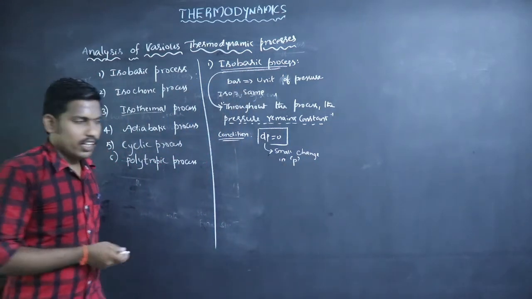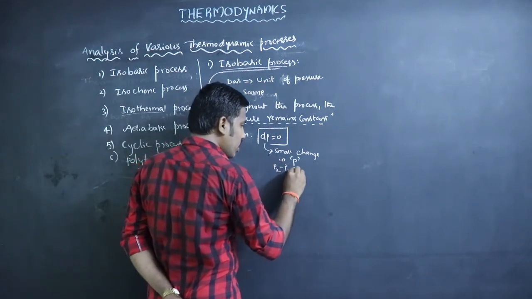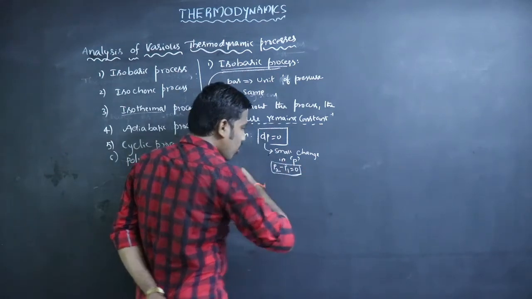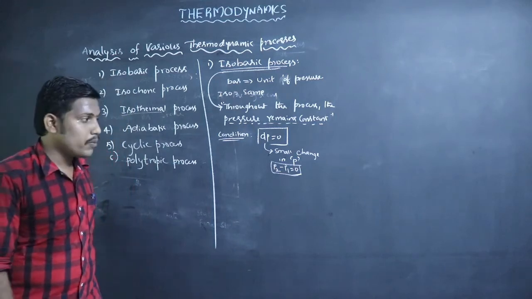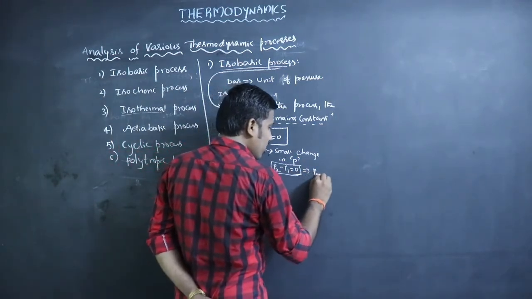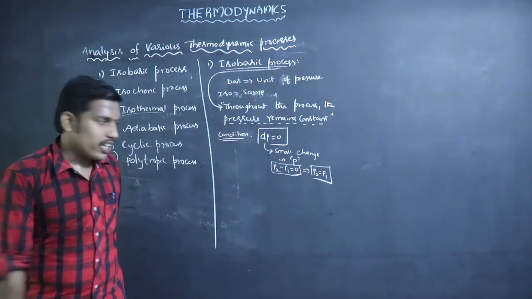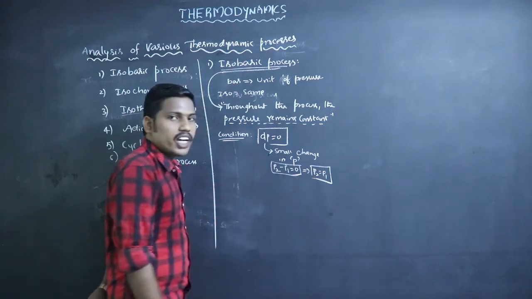Small change means P2 minus P1 equal to 0. P2 minus P1 equal to 0 means P2 equal to P1. That means initial pressure and final pressure are both the same.